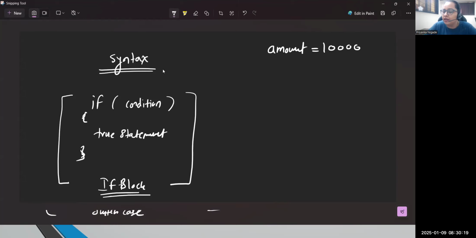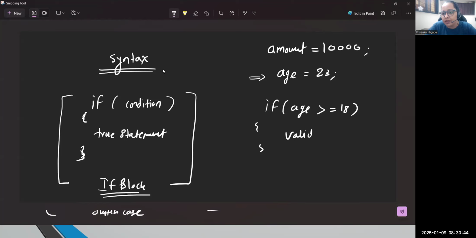In that case, how can we test this condition? Whatever the input is, you can take amount, or let's say you can take age. Age is, suppose, 23, and I just want to validate whether this person is valid for voting or not. In that case, we can take a real time scenario: if age is greater than or equal to 18, absolutely that person is a valid person, right? The person can vote. Simple.